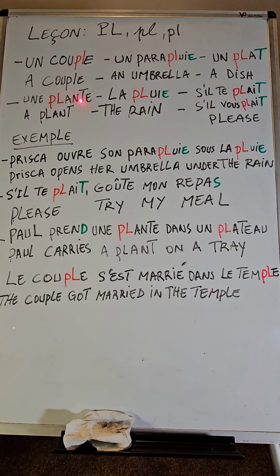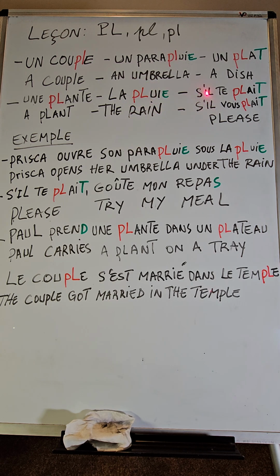Une plante, a plant in English. La pluie, which means the rain. Also here, there is an E at the end of pluie, the rain, which is also mute. So you just say la pluie, pluie, pluie.